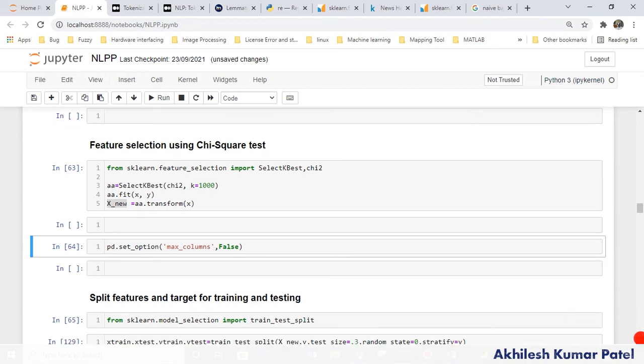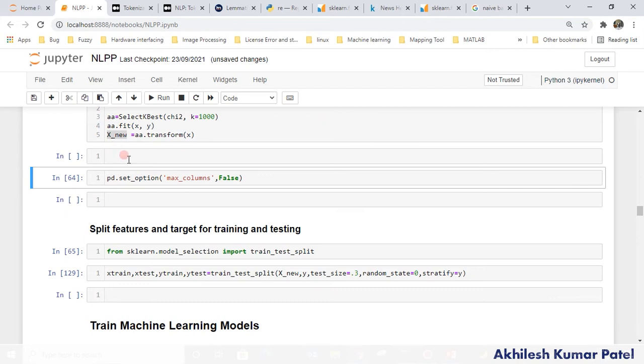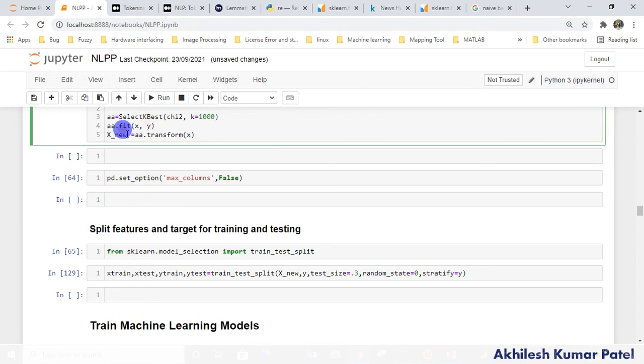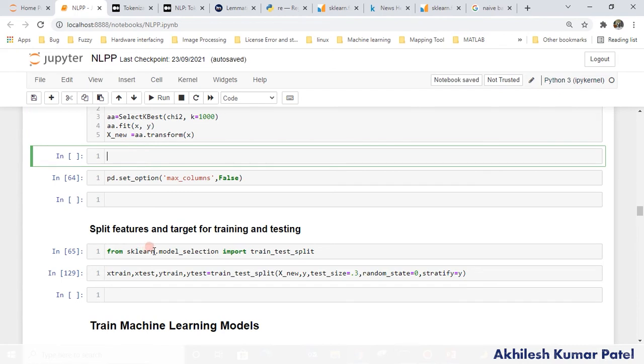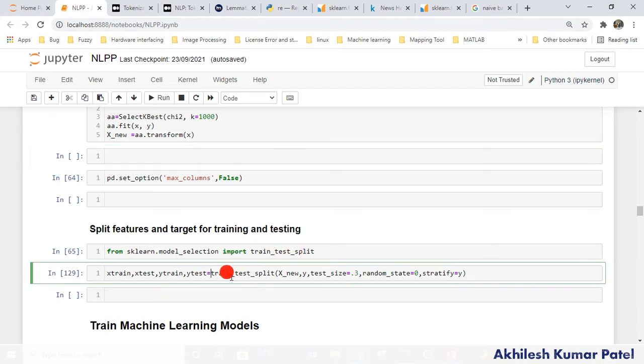So the next step is to split the features which we got from there, XNew. See what we are doing here. We have y as output, and 10,000 features here, right? With somewhere around 23,000 samples, as we checked from the length. Okay, so we have one library available in scikit-learn, sklearn. We are going to use train test split. So we are applying this function.